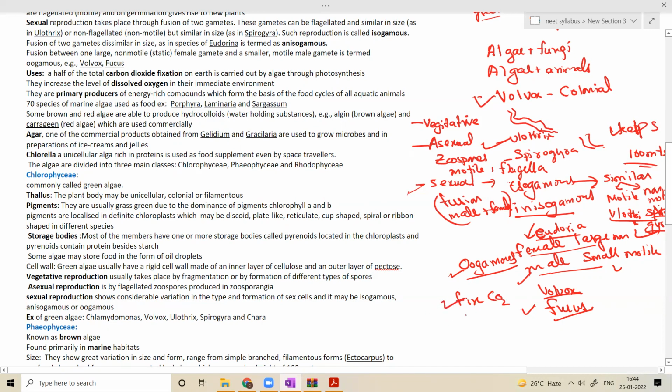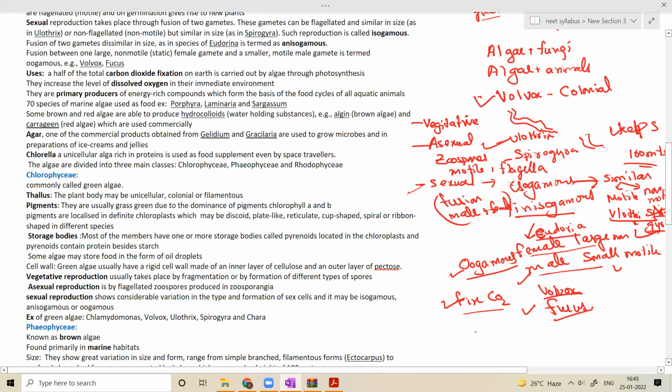This photosynthesis by the algae is actually half of the total carbon dioxide fixation on Earth. Such a huge responsibility is taken by algae. Half of the total carbon fixation on Earth is carried out by algae through photosynthesis, that means they fix carbon dioxide in the form of carbohydrate.